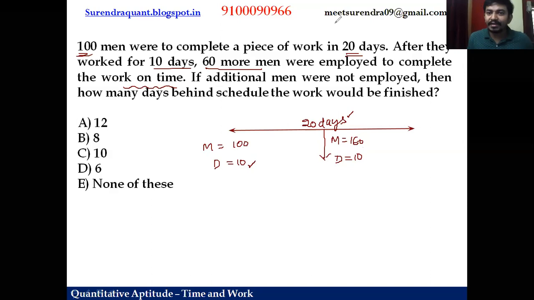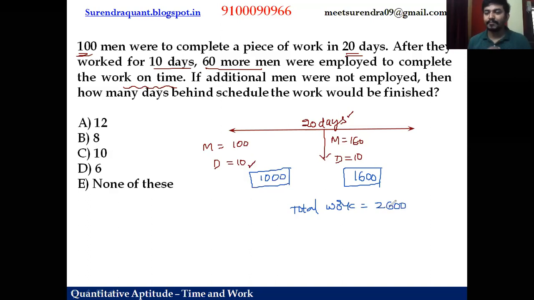Here 100 men for 10 days, right? So 100 into 10, 1000 units work is done here. How? We know work is men into days, 100 men, 10 days, 100 into 10. Here 160 men for 10 days. So 160 into 10, 1600. In the first 10 days, 1000 units. In the later 10 days, 1600 units. What is the total work? The total work they did is 2600 units. So this is the total work done.